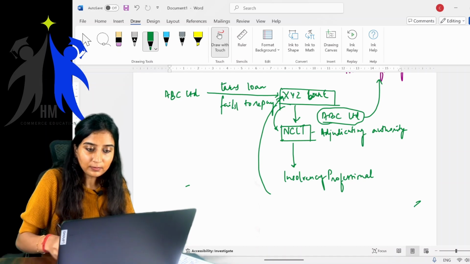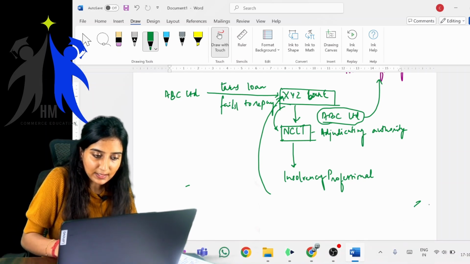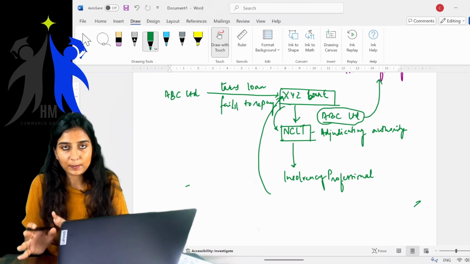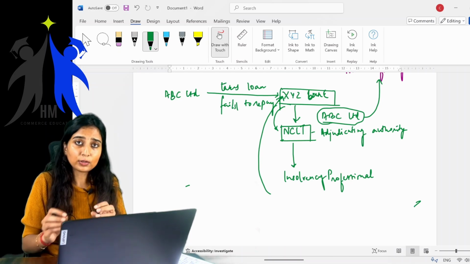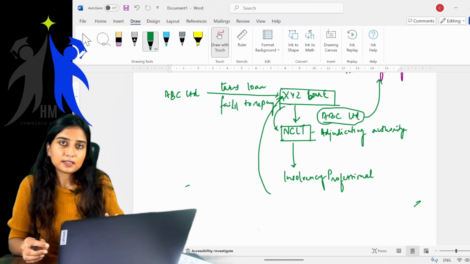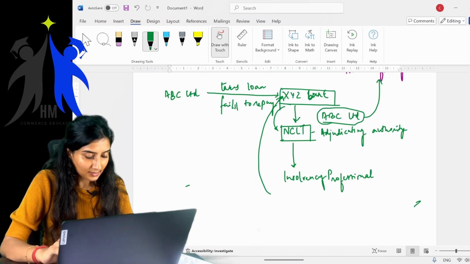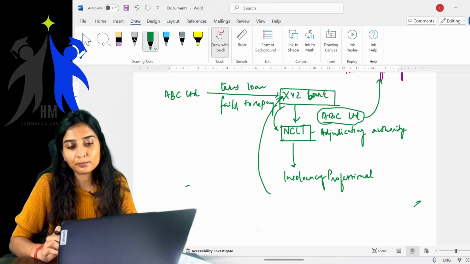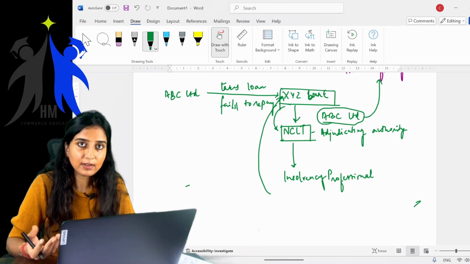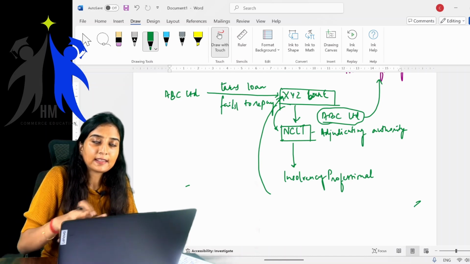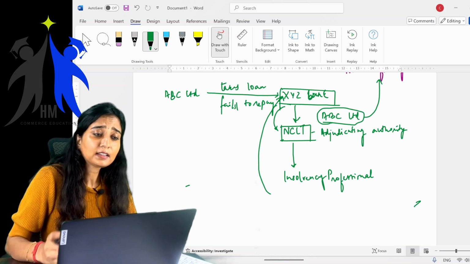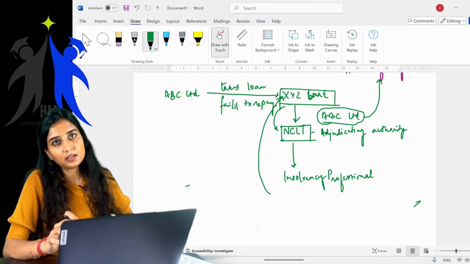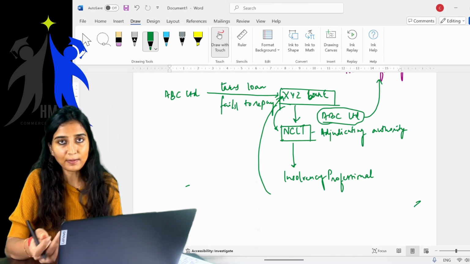Getting it? So during all of this, NCLT plays a major role. NCLT approves and monitors the entire CIRP process, and during the liquidation process also, NCLT plays a major role. All of this happens in a very strict and time-bound manner. This is one of the features of IBC, wherein whatever takes place, takes place and closes within a specified time. That is the benefit of the Indian Insolvency and Bankruptcy Code.